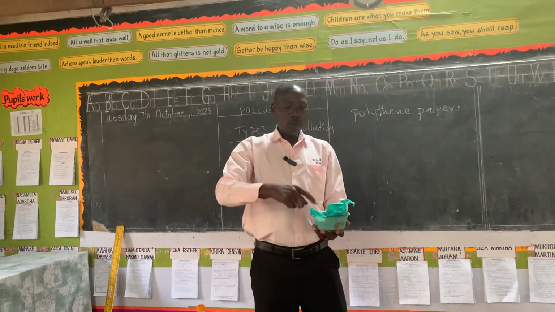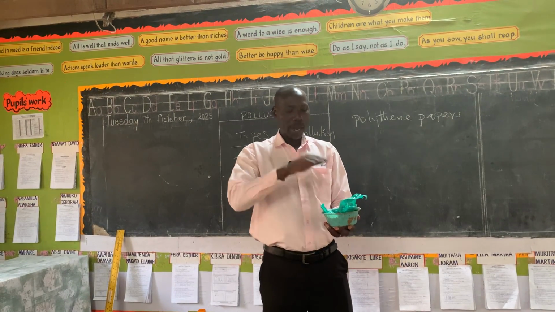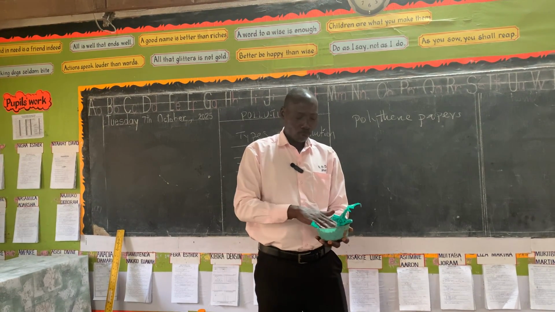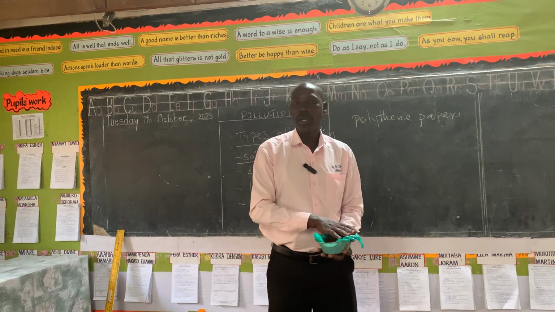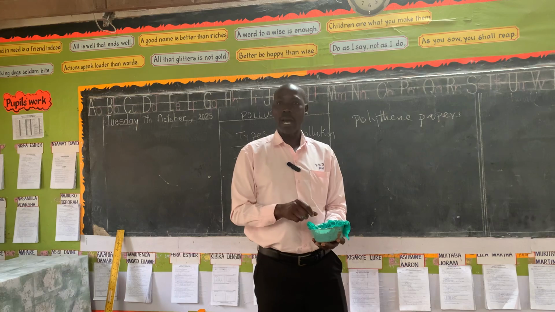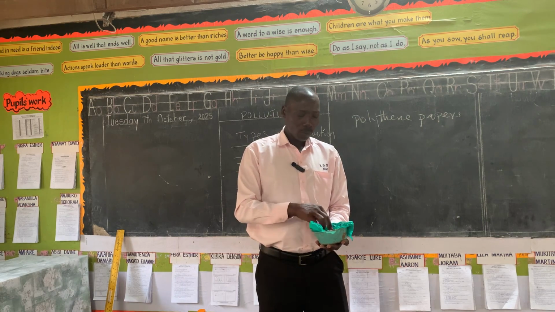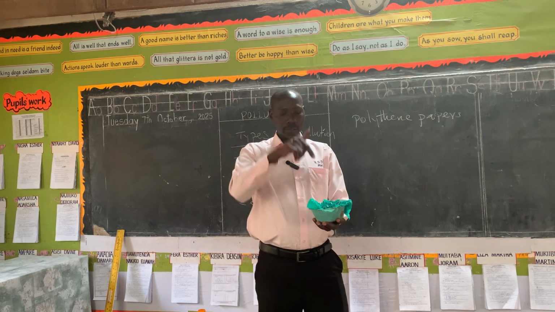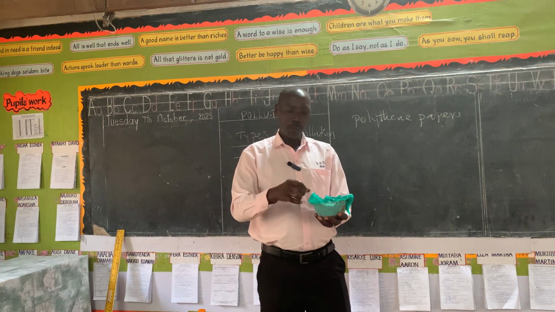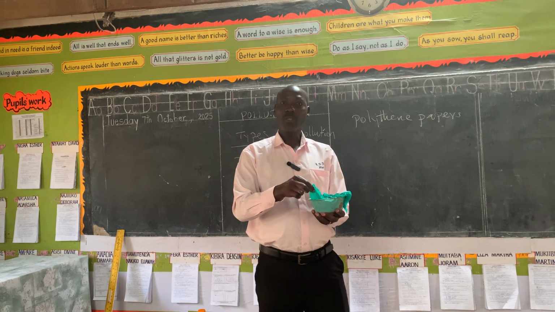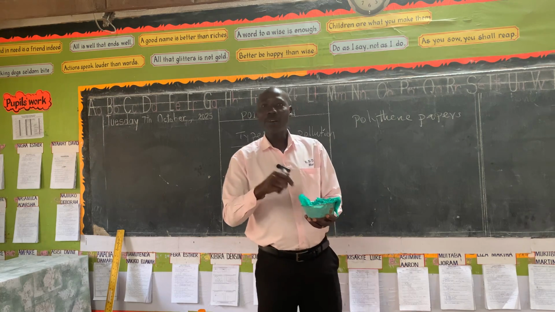Now, down we have soil, then in between the soil we have the polythene paper. Now on top there is soil. So we assume that this has been dumped into the soil. I want to grow our crops here. One, when it rains, the water which will pour here will not penetrate down into the soil because this is waterproof. It won't allow water to go down. That's how it affects the soil.